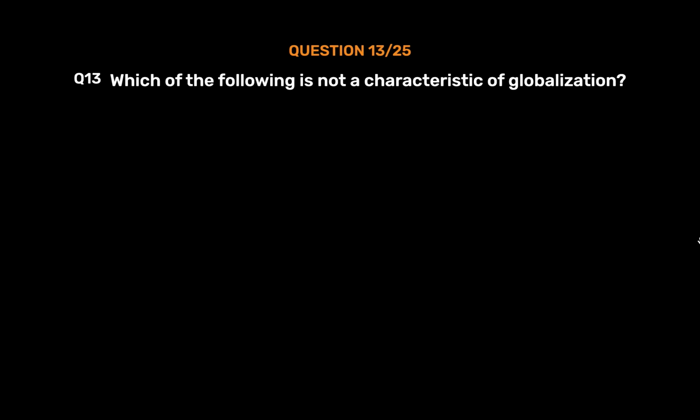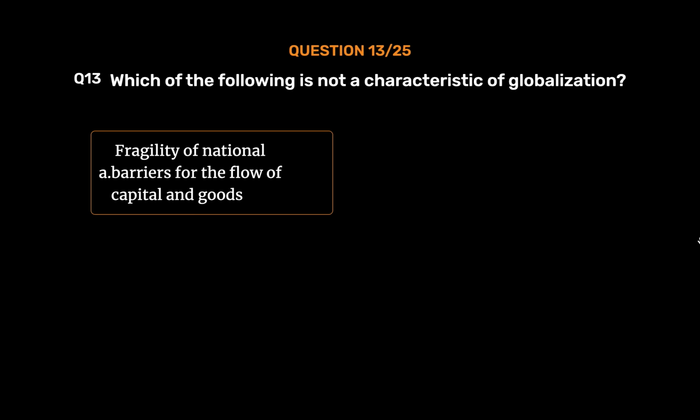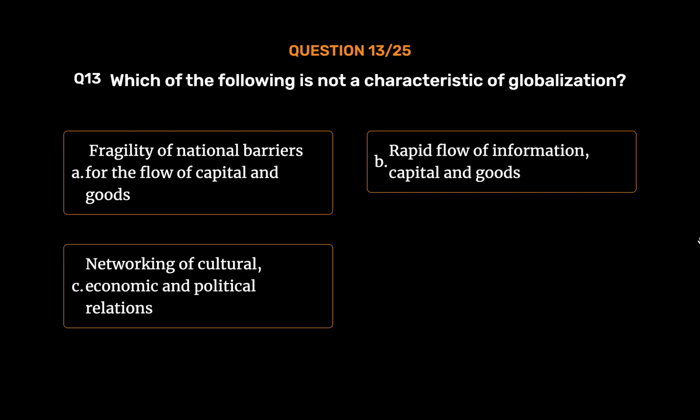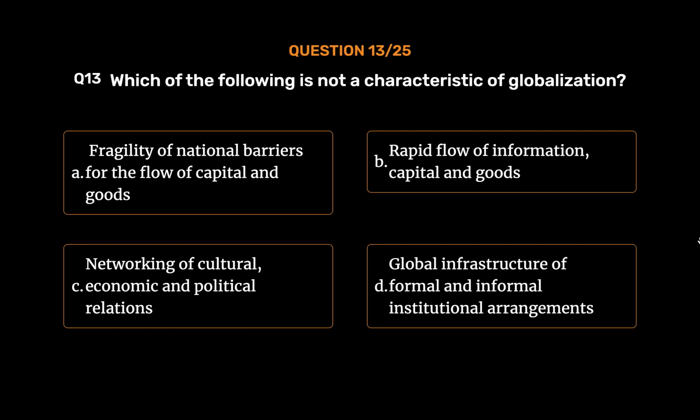Question number 13. Which of the following is not a characteristic of globalization? Option A. Fragility of national barriers for the flow of capital and goods. Option B. Rapid flow of information, capital and goods. Option C. Networking of cultural, economic and political relations. Option D. Global infrastructure of formal and informal institutional arrangements. The correct answer is Option D.